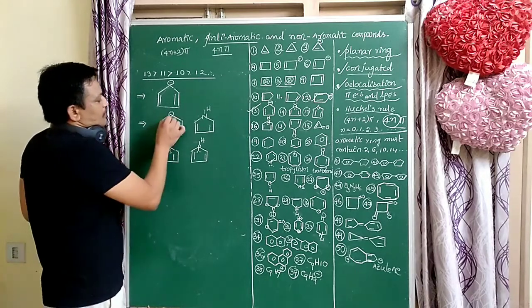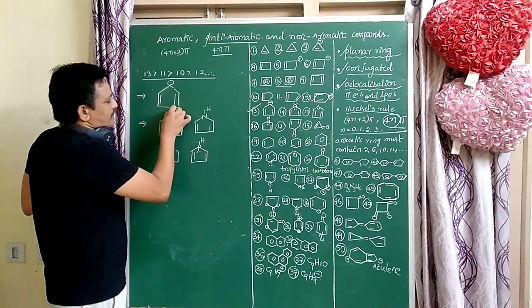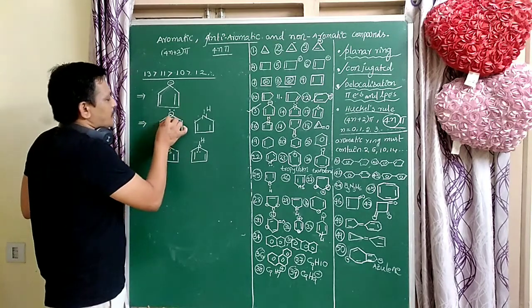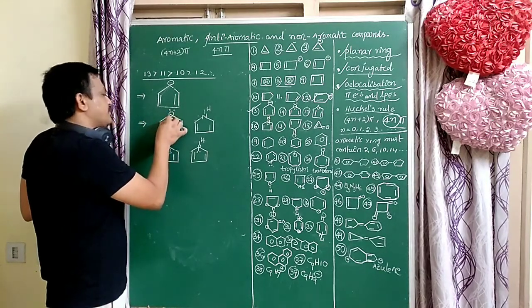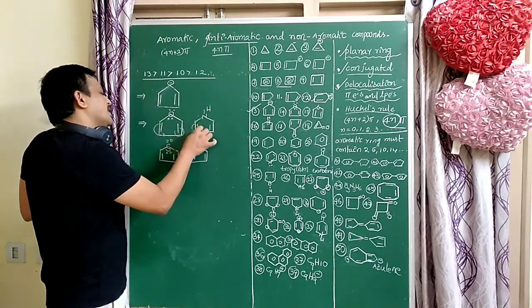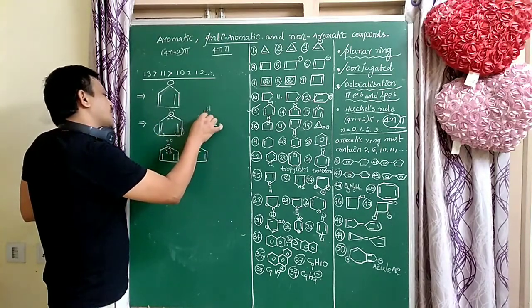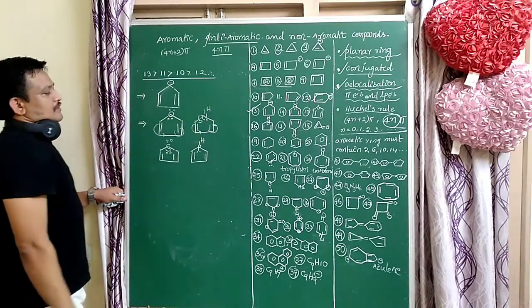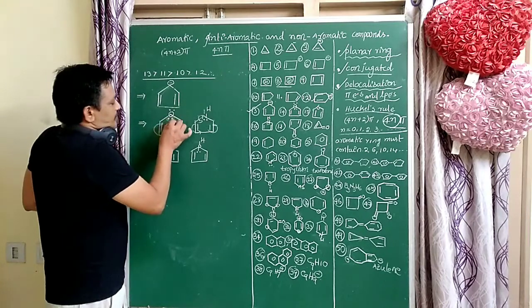So here one lone pair is involved in resonance and delocalized in the conjugated system. The pi electrons are delocalized. Here the lone pair is involved in resonance. So here only one lone pair is involved in resonance.